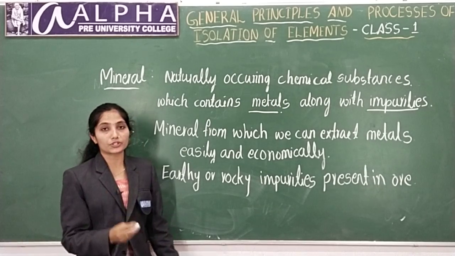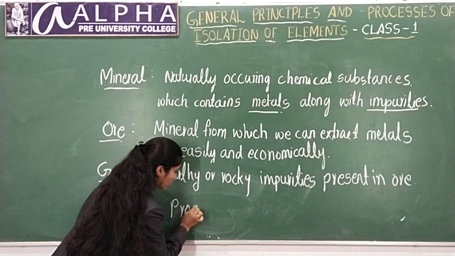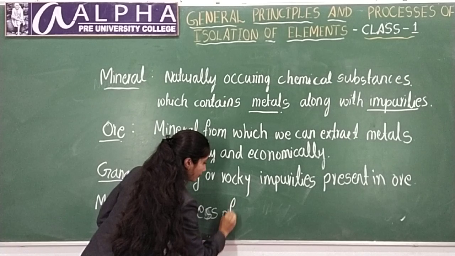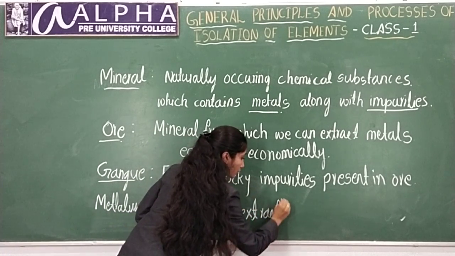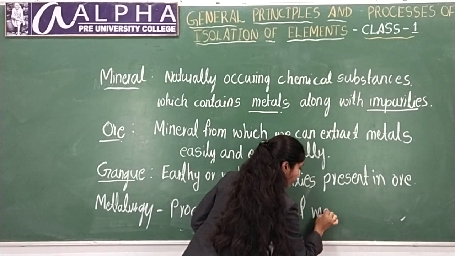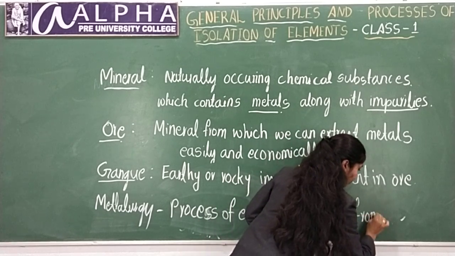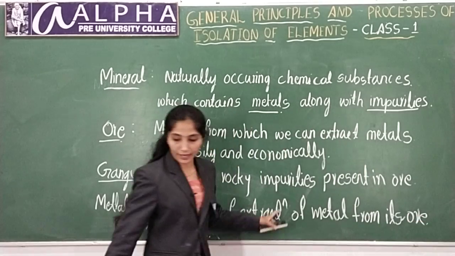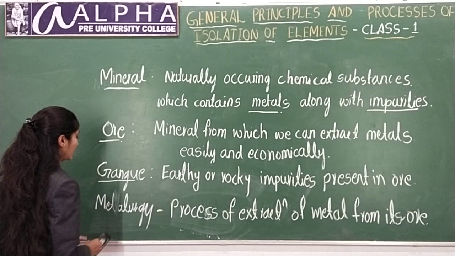Metallurgy is nothing but the process of extraction of metal from its ore.